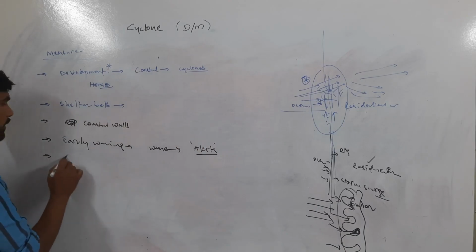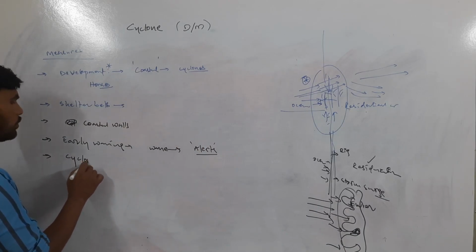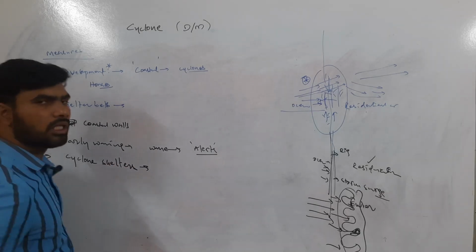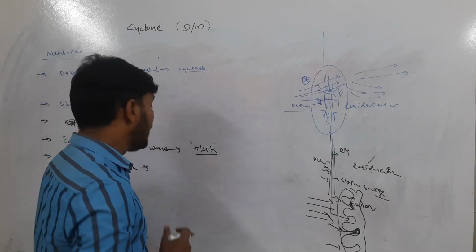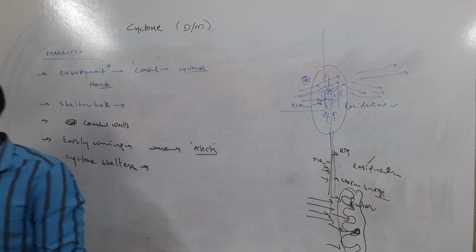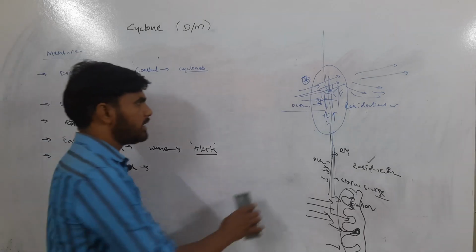Then we can build cyclone shelters along the coastal areas where people can take shelter during cyclones. The structure of the cyclone shelter is generally like this.